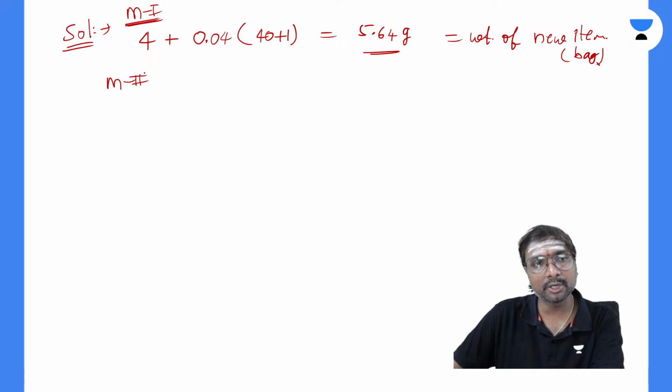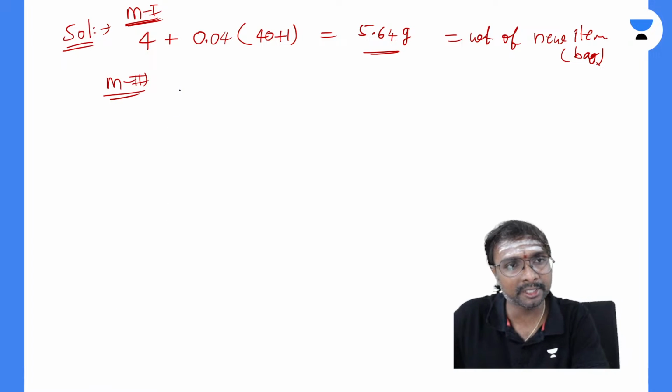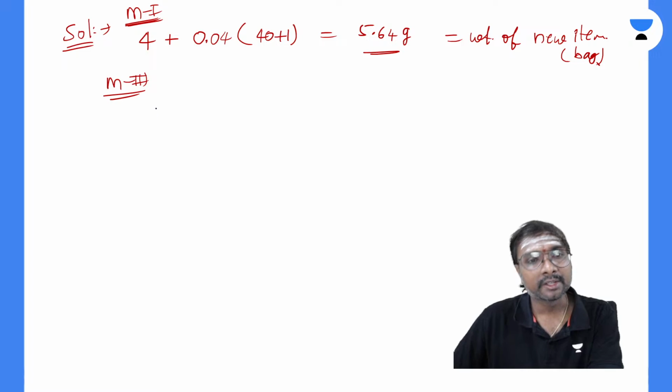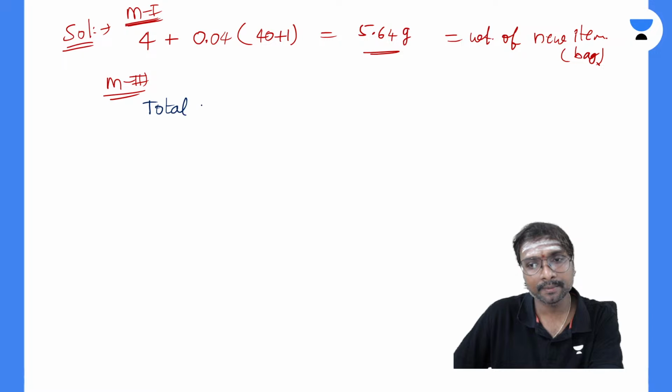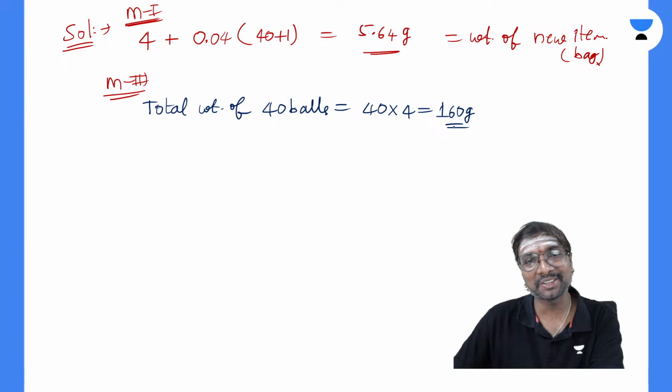So shall we go with method 2, all of you? Shall we go for the second method? What is the second method we are doing here? First, what is the total weight? If you just observe, the total weight of how many balls is given? 40 balls. So the total weight of these 40 balls is equal to what? That is your 40 into 4, right? 40 into 4 is what? 160 grams, right? Why, Suresh? 40 into 4 is equal to 160 grams, right?